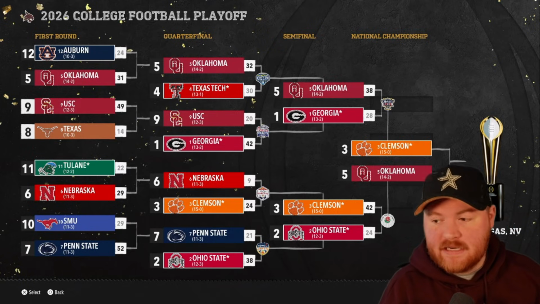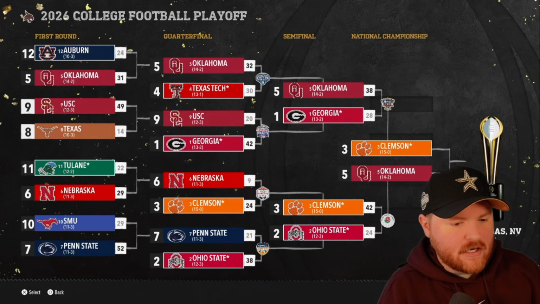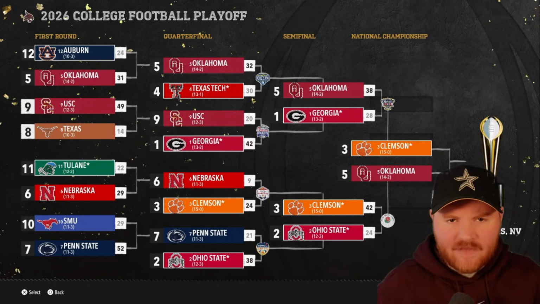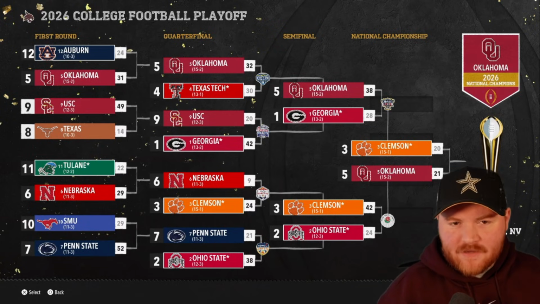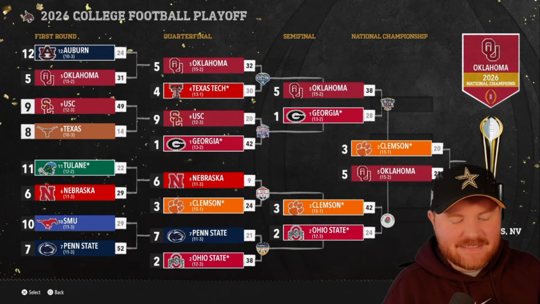I mean, of course, we have Tulane in here, which Tulane just has been dominating as the G5 team so far. But we will have a new national champion as Clemson and Oklahoma. Neither of those teams have won it, but we will not get a Big 12 national champion this season. Another one for the SEC. That's the second straight in this final sim with the Big 12 as the SEC.